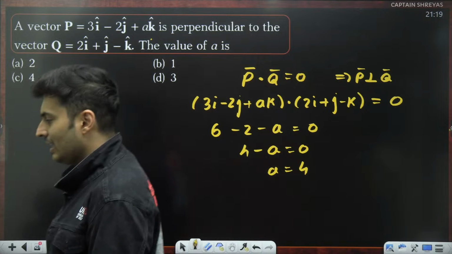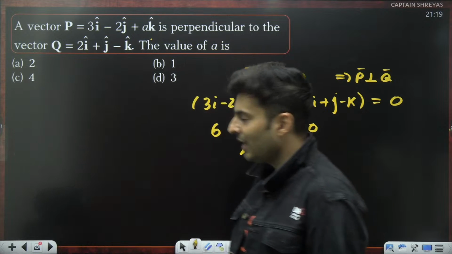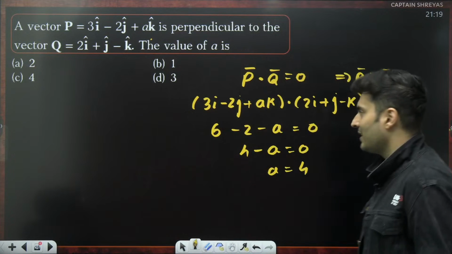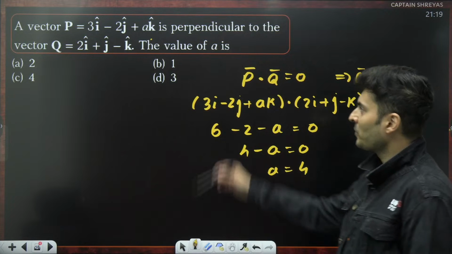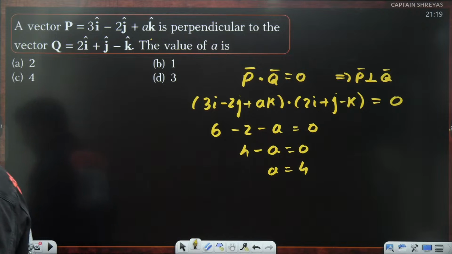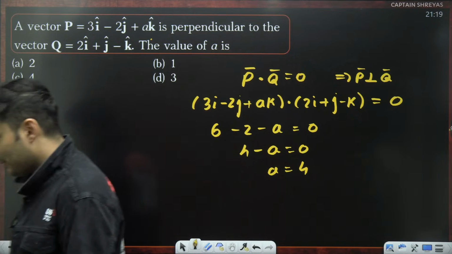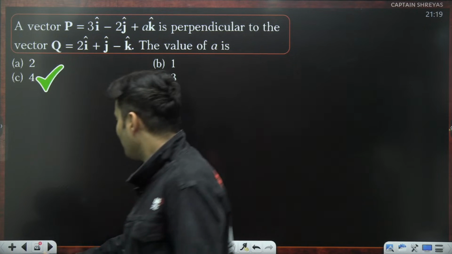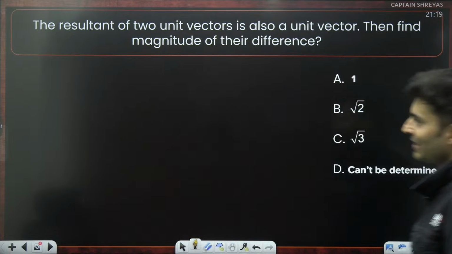So option C. Some of you said option A. I think you made a calculation mistake. I don't know where you made that mistake, but no, it is not D, nor B, nor A. It is C. Yep, yep. Awesome, awesome. Moving on to the next question coming up on your screen.